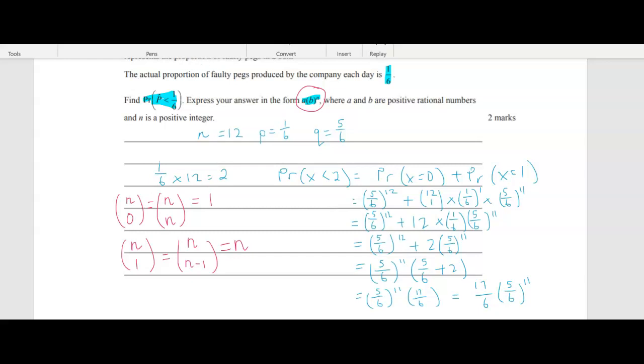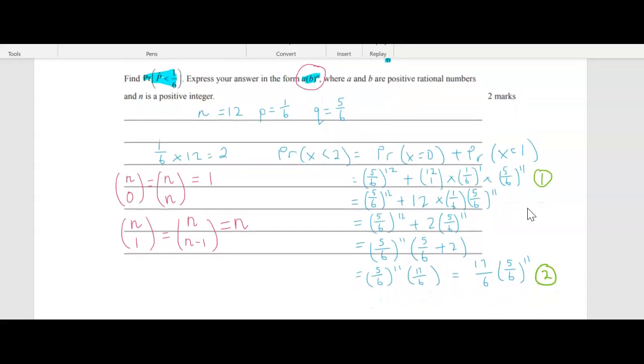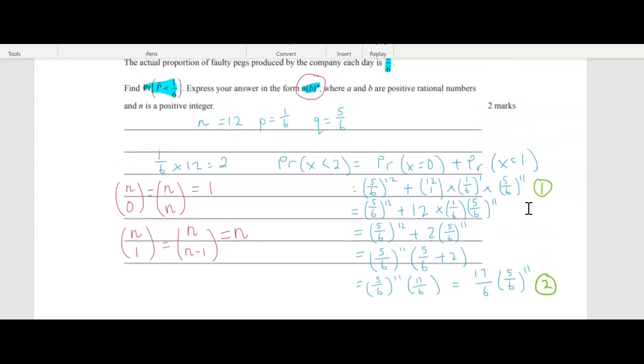If it was worth 2 marks, obviously you get 2 marks for the final answer, and the other mark would probably be here, or the next line. Remember your binomial distribution. It isn't actually that hard to remember, because you've got your combinations times your probability of success times your probability of failure.